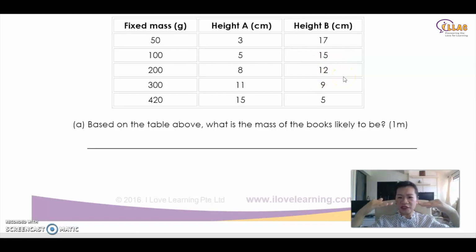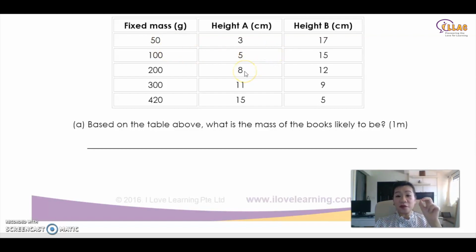So in order to reach 10, it will be 12 minus 2. It will be 8 plus 2. So every time there is plus 2, you see 3 to 5 is plus 2. 17 to 15 is minus 2. How much weight is added? 50. 100 minus 50 is 50. So for every 2 cm change, it has to be 50 gram.